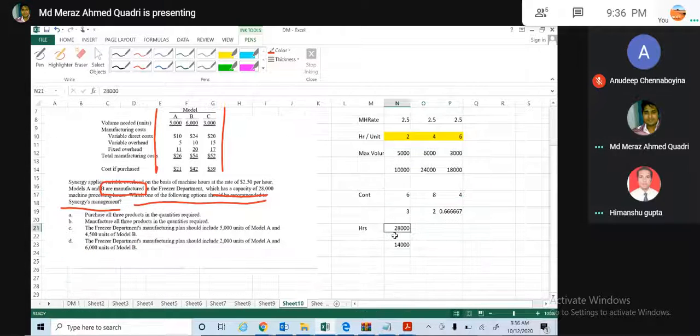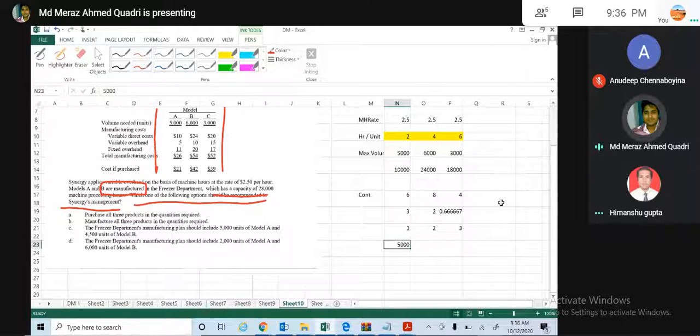So my rank will be, I will start producing with A, and then I will go for 2, then I will go for 3. So for 1, how much unit I may require, only 10,000. So it means I will be 100% producing 5,000 units.